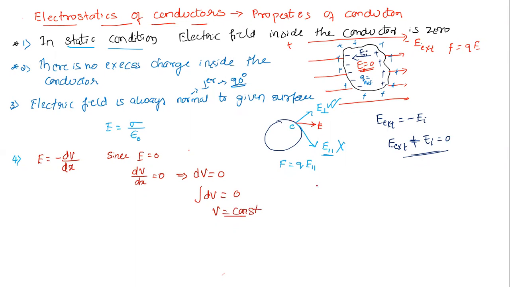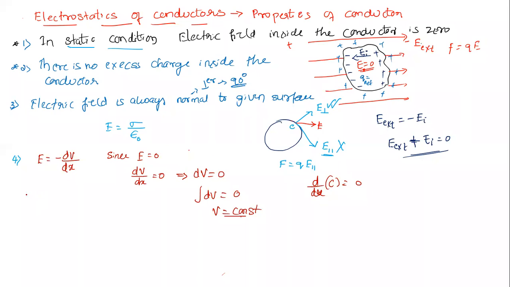From where did I take that, sir? From differentiation. I think you learned about differentiation. Differentiation of anything which is constant is how much? 0, right? So d by dx of 0 means V must be constant. Do you remember this concept of differentiation in mathematics? Yes, we remember, sir. From there we have taken it. So it is a constant, which means the electrostatic potential is constant anywhere inside the conductor.